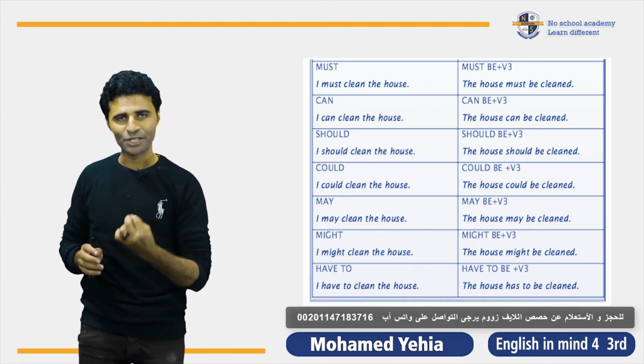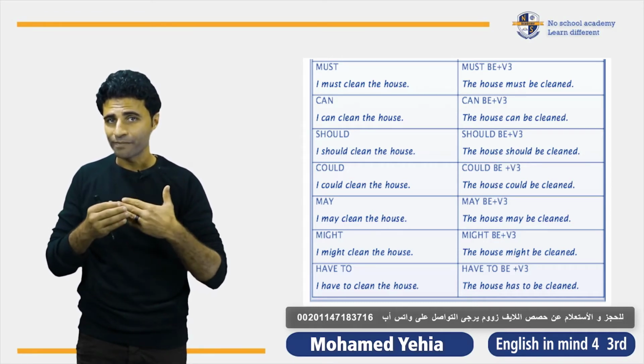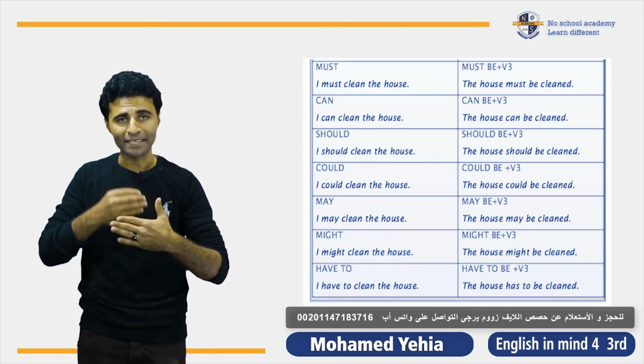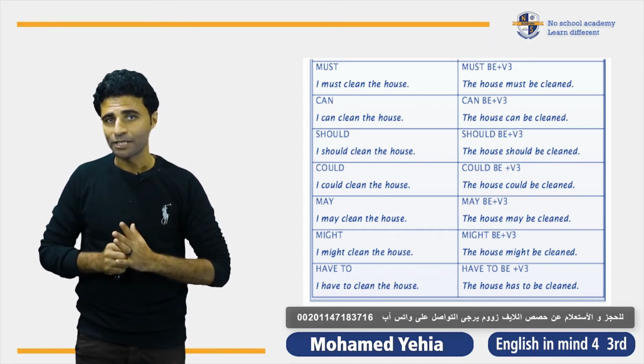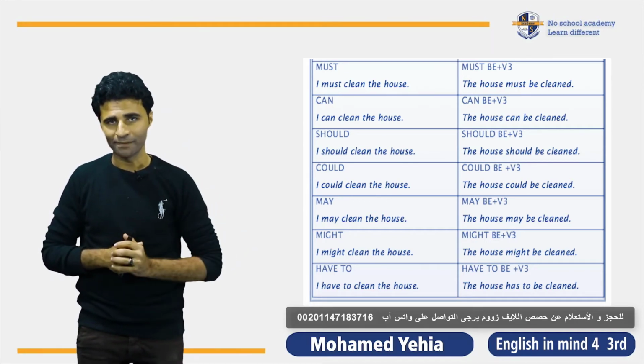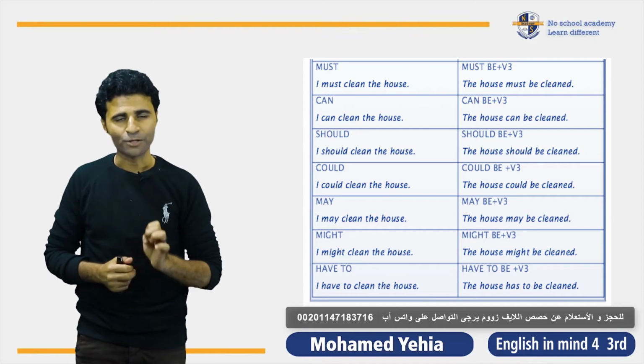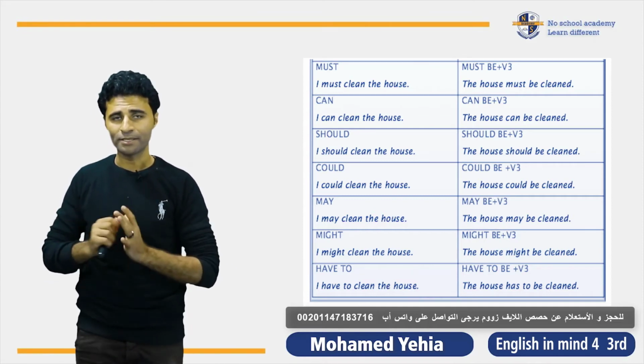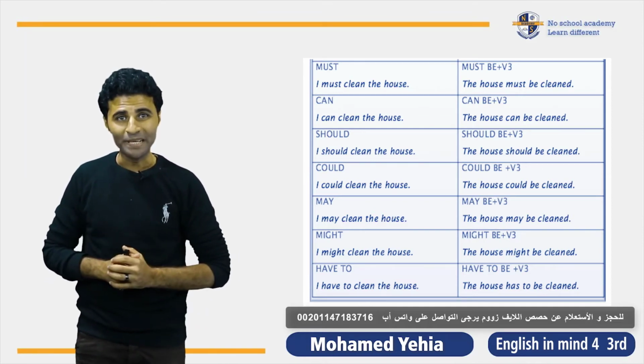Now I'm eating chocolate. Okay, let's change from active to passive. Number 1, start with the object, chocolate. Number 2, determine the tense. It's present continuous. Number 3, use verb to be.